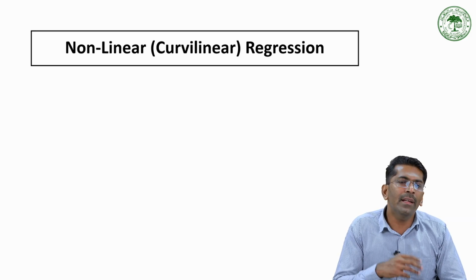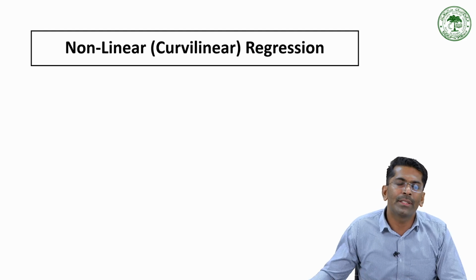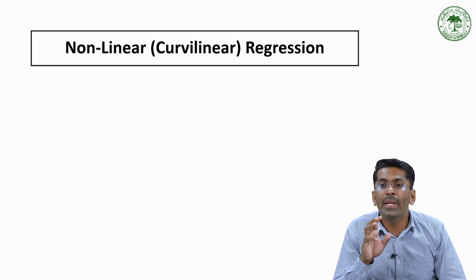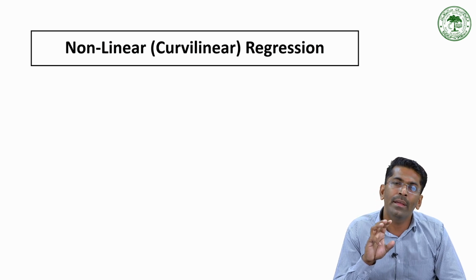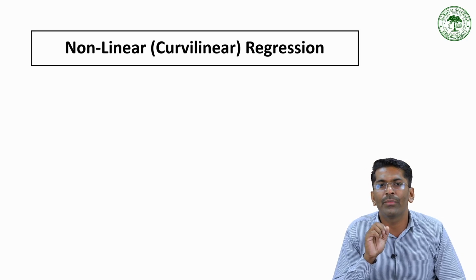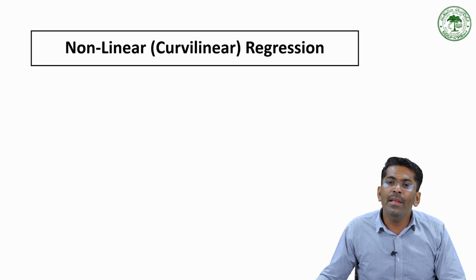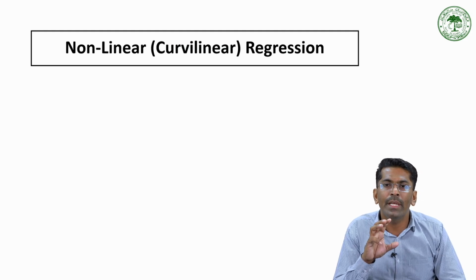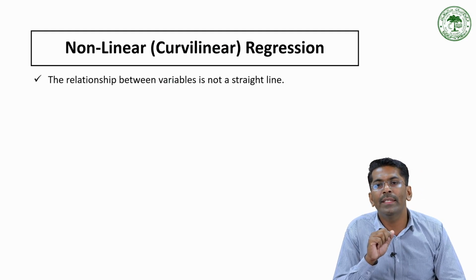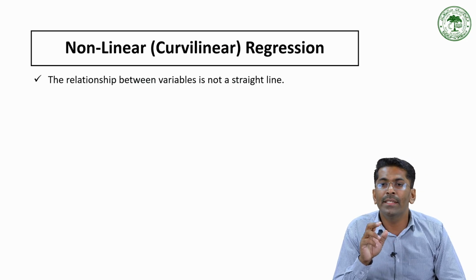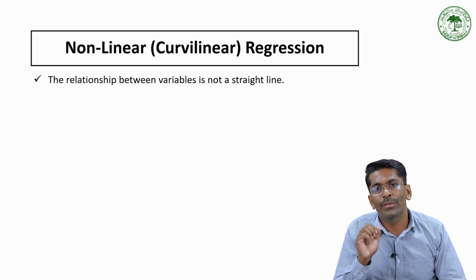Now, consider the non-linear or curvilinear regression analysis. Till now we have discussed linear regression, where the relationship between the dependent and independent variables is assumed to be a straight line, meaning that a constant rate of change appears. However, in many real situations, the relationship between variables is not linear. That is, changes in x do not produce constant changes in y. In linear regression, we assume a straight line relationship, so y changes at a constant rate when x changes.